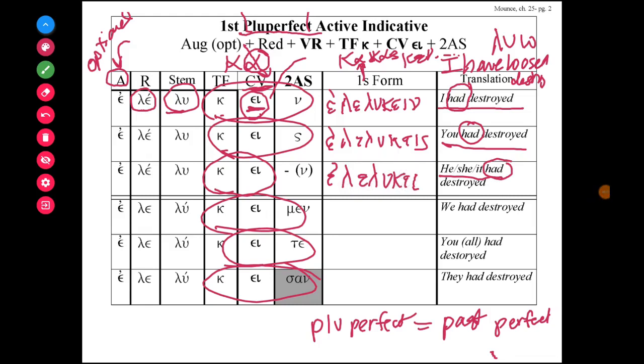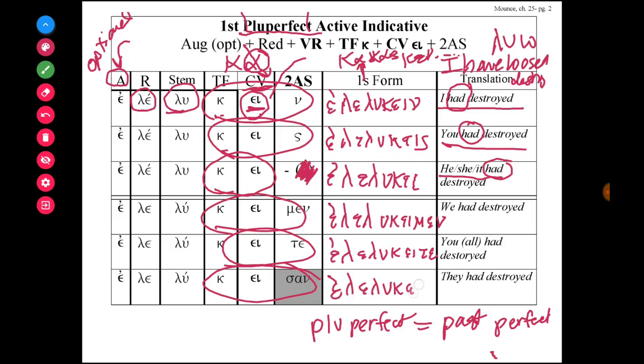And in order to keep it separate from the first person singular, this form does not have a movable nu. So it's lelukei, lelukeimen for we had destroyed, lelukeite for you all had destroyed, and lelukeisan for they had destroyed.